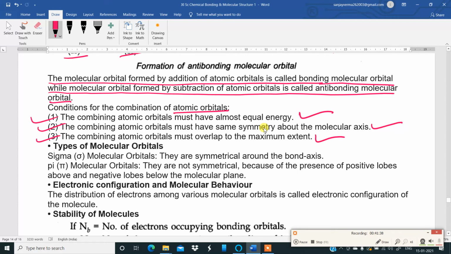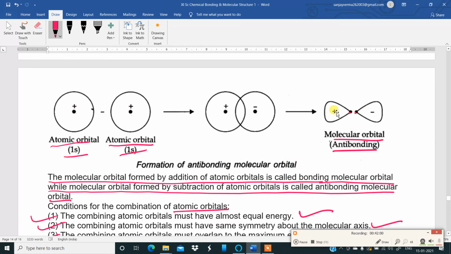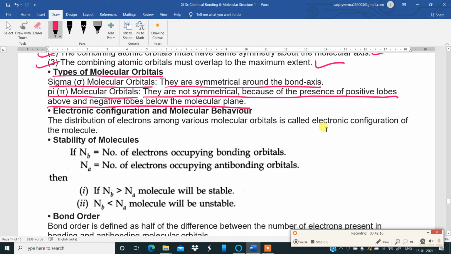Now looking at the types of molecular orbitals, sigma molecular orbitals are symmetrical around the bond axis. Pi molecular orbitals are not symmetrical because of the presence of positive lobes above and negative lobes below the molecular plane. So when I say positive lobe, in this diagram this positive lobe is above the plane. There is a plane over here. Positive lobe is here, positive lobe is here, and below the plane there is a negative lobe. This is positive, this is negative. So that is what happens during the formation of anti-bonding molecular orbitals. Okay.